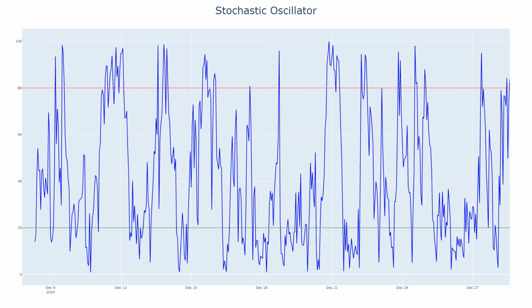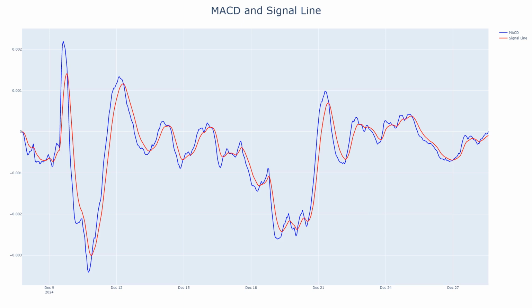In September 2024, a similar stochastic reading at 84 coincided with a sharp $0.0010 price drop within 2 days. Investors should remain cautious at this level. If the stochastic oscillator moves below 80, it may signal a loss of upward momentum, potentially dragging the price towards $0.03280.